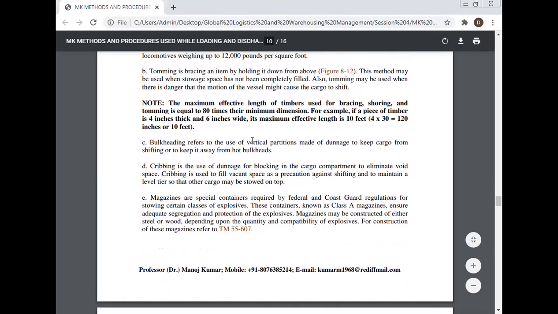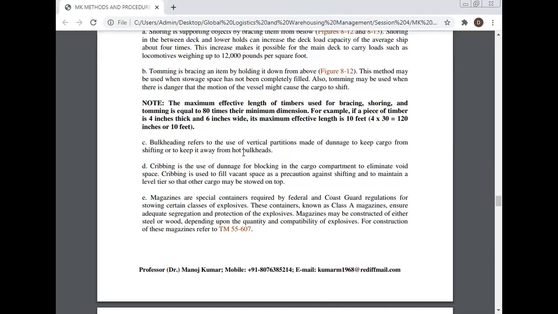For example, if a piece of timber is 4 inches thick and 6 inches wide, its maximum effective length is 10 feet. Bulkheading refers to the use of a vertical partition made of dunnage to keep cargo from shifting or to keep it away from hot bulkheads. Cribbing is the use of dunnage for blocking in the cargo compartment to eliminate void space. Cribbing is used to fill vacant space as a precaution against shifting and to maintain a level tier so that other cargo may be stored on top.